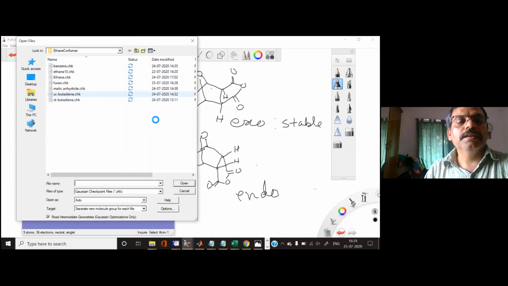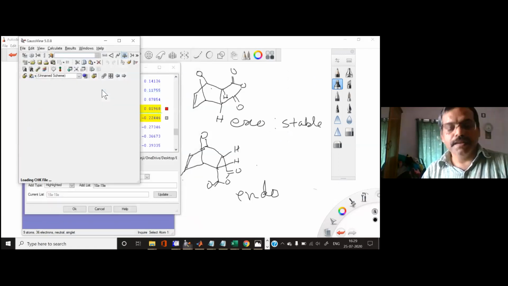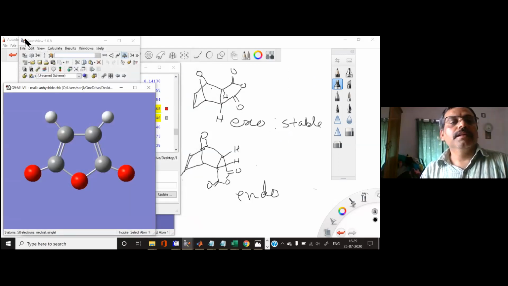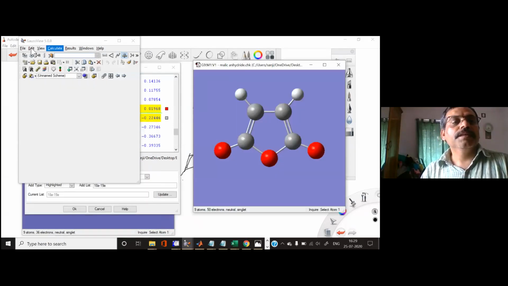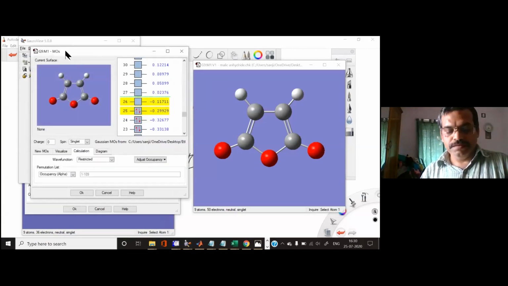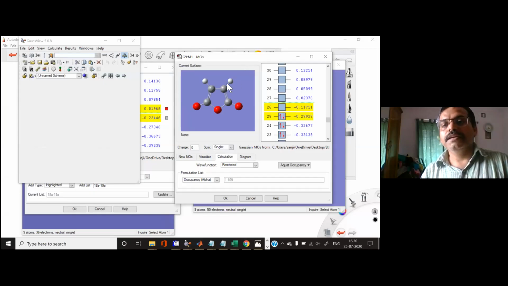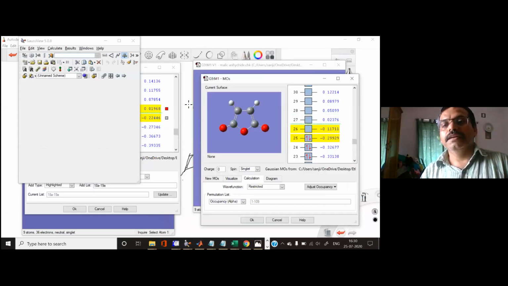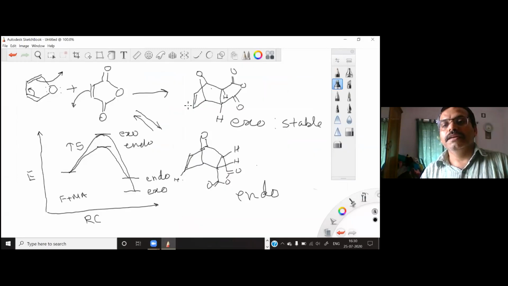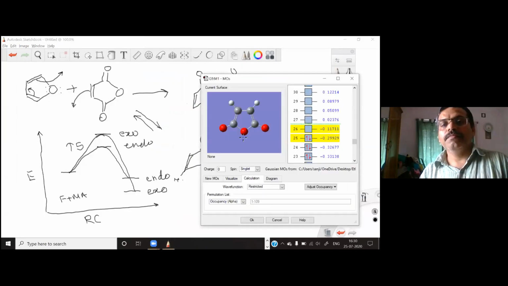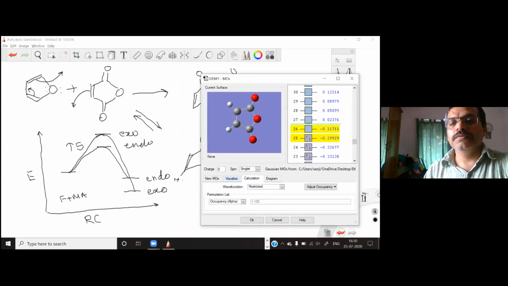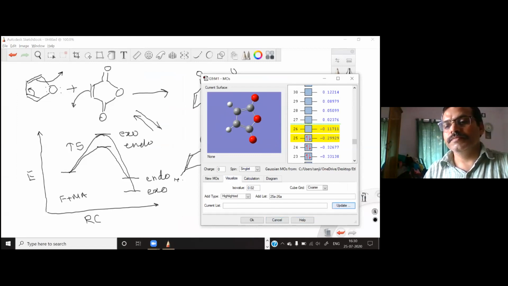So I also have the maleic anhydride, and again I want to visualize the molecular orbital. So this is my maleic anhydride, and I want to visualize these two molecular orbitals.